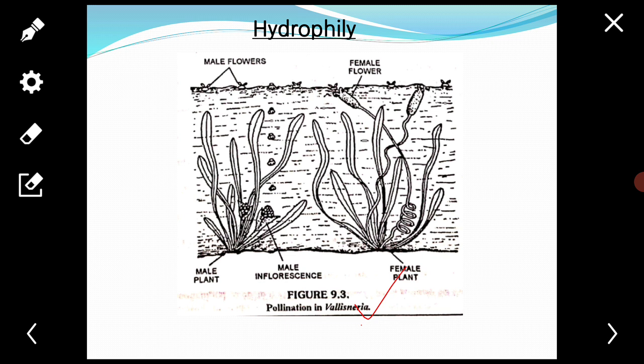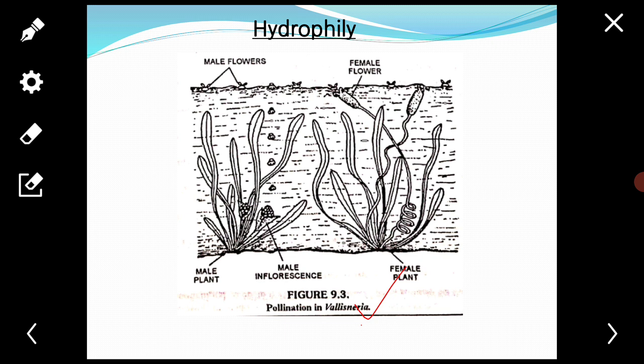Mature anthers abscise at the base, rise upwardly, reach the surface of water and dehisce. The liberated pollen grains germinate and sink. While sinking in water, they come in contact with long and sticky stigma of female flowers to effect the pollination.